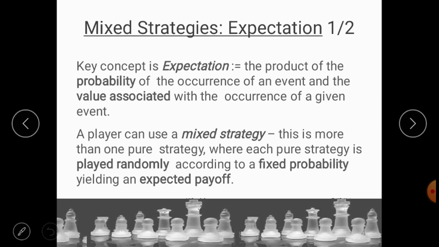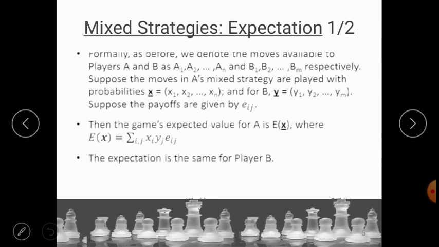Payoff is nothing but the gains or the losses, that value. So basically, mixed strategy is the combination of pure strategies, played randomly in accordance with fixed probabilities, and it deals with the probability distribution.